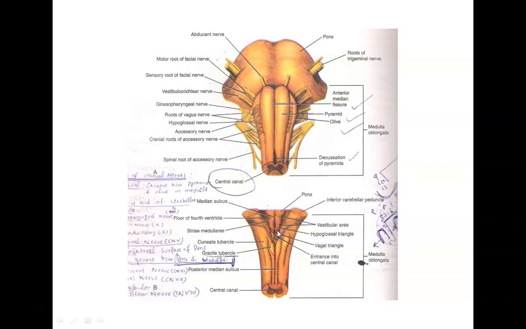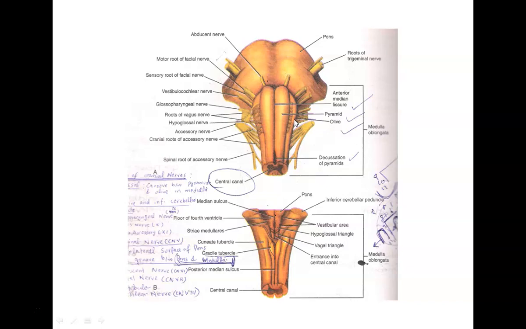Now, general features of the medulla oblongata, that we have on the anterior aspect of medulla oblongata, we have the pyramid. Then, just lateral to pyramid, we have got the olive, and then just lateral to it, we have got the inferior cerebellar peduncle.